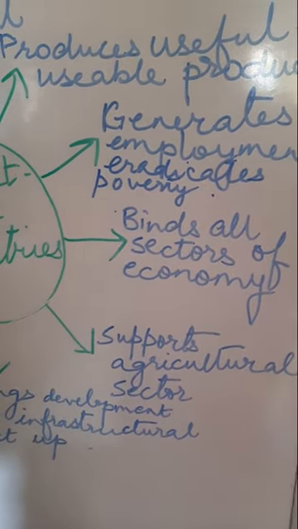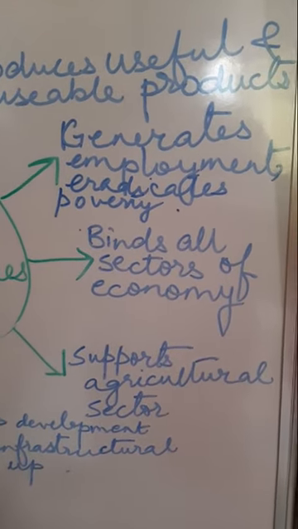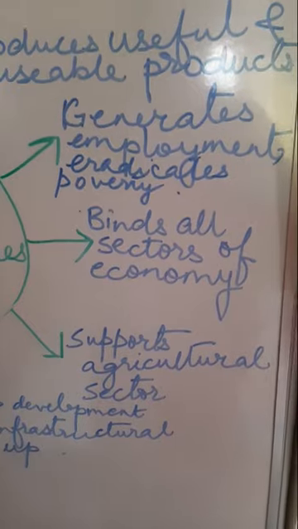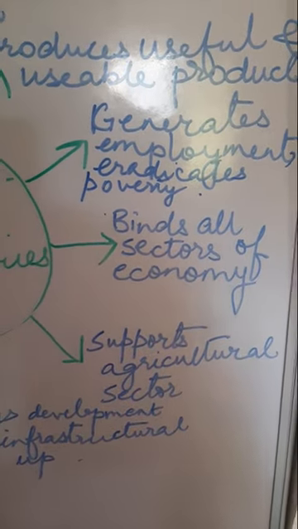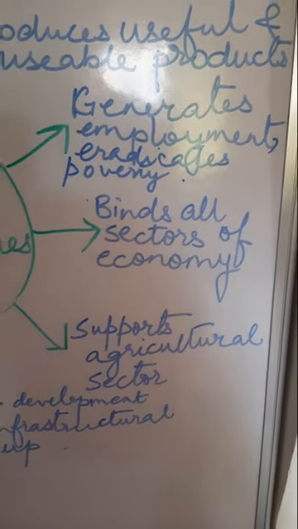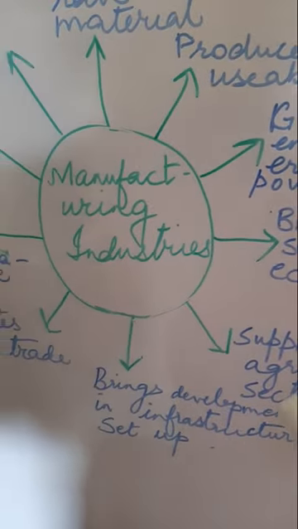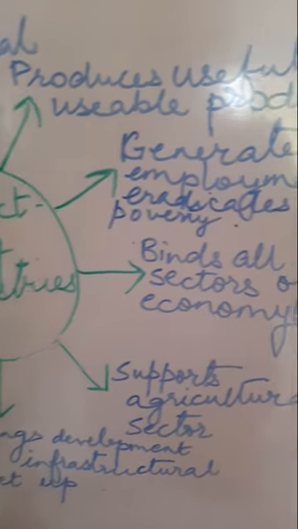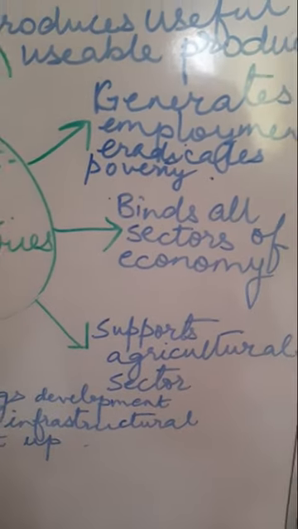Some people will be engaged in banking and insurance. That means they will be helping the traders and the manufacturers to invest money. So banking and insurance are also covered by this manufacturing industry. So it binds all sectors of the economy.